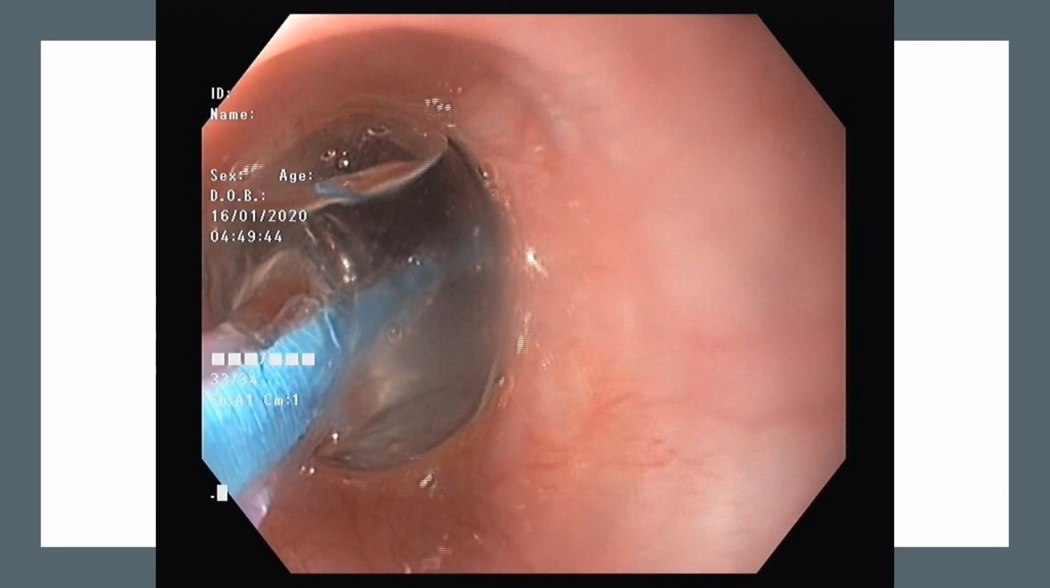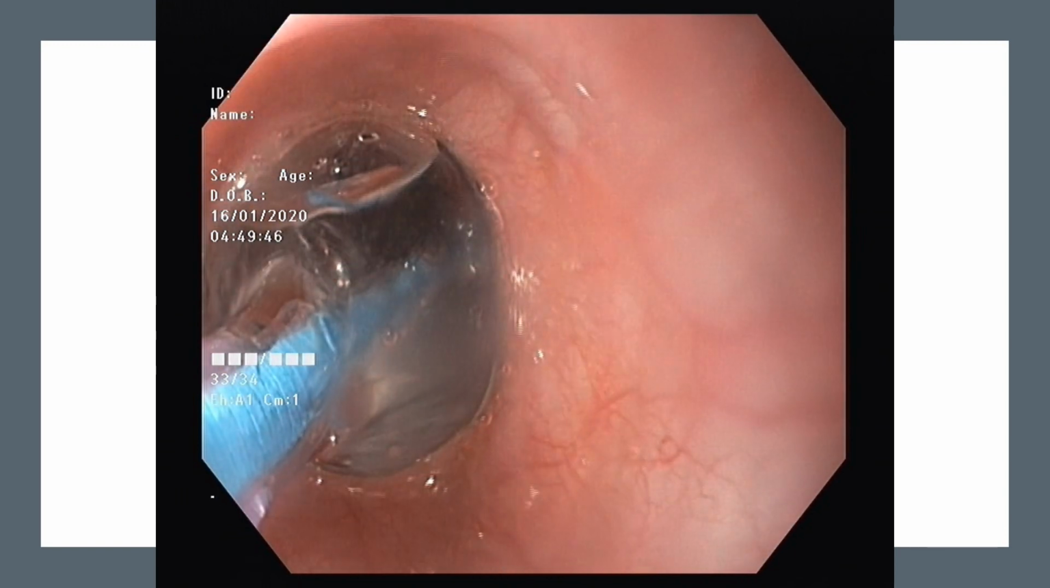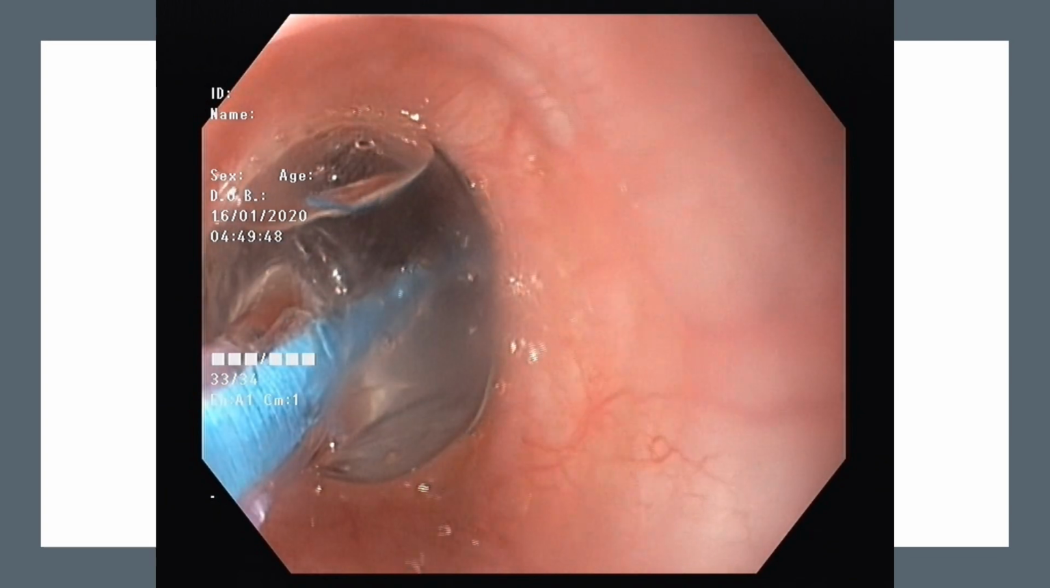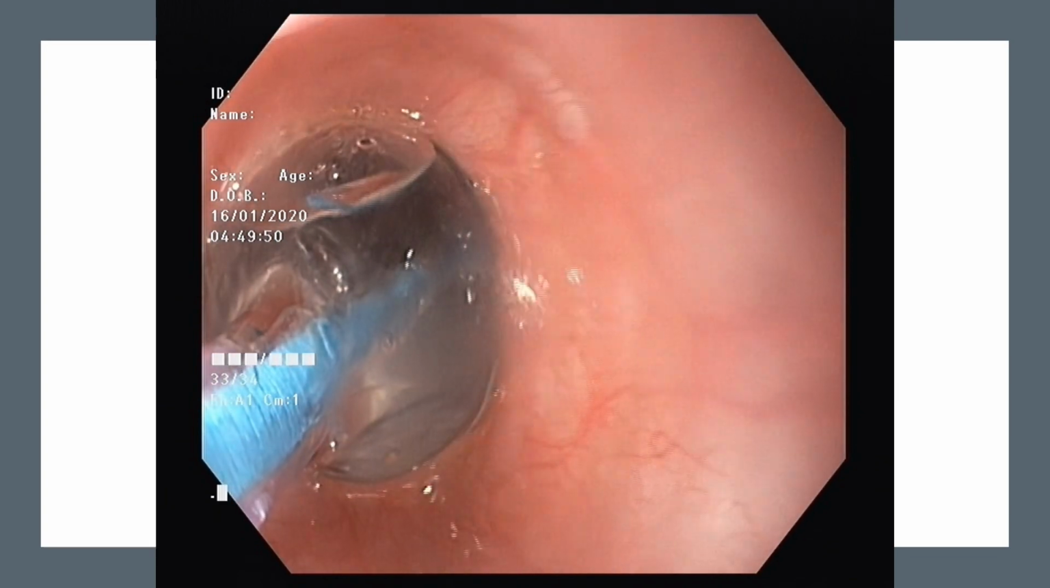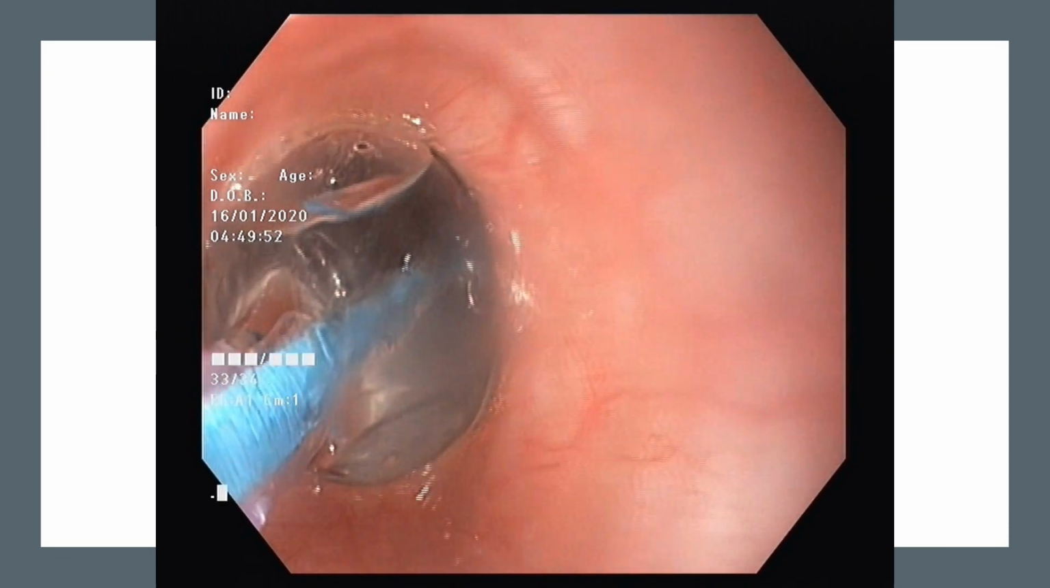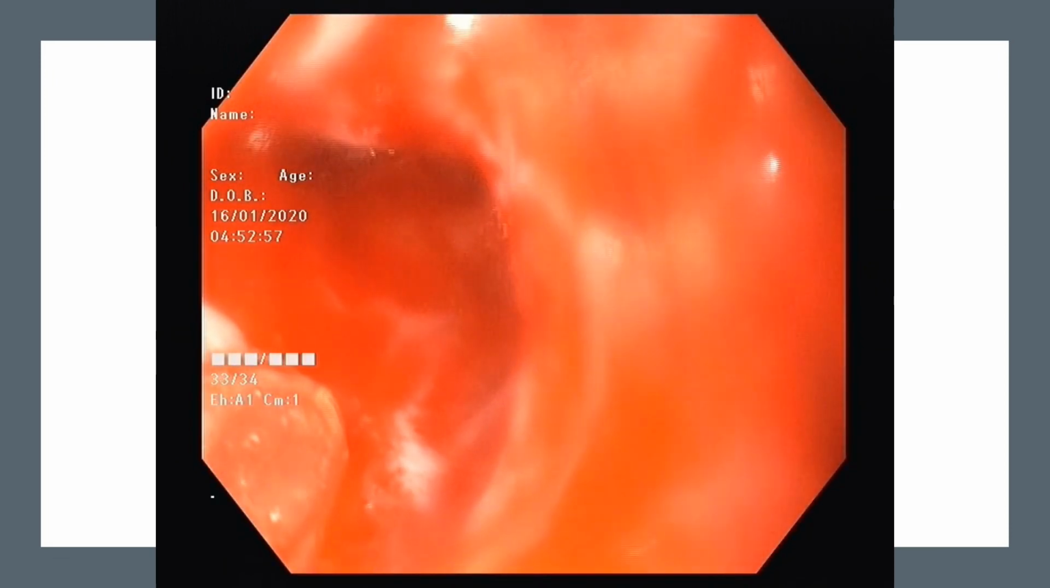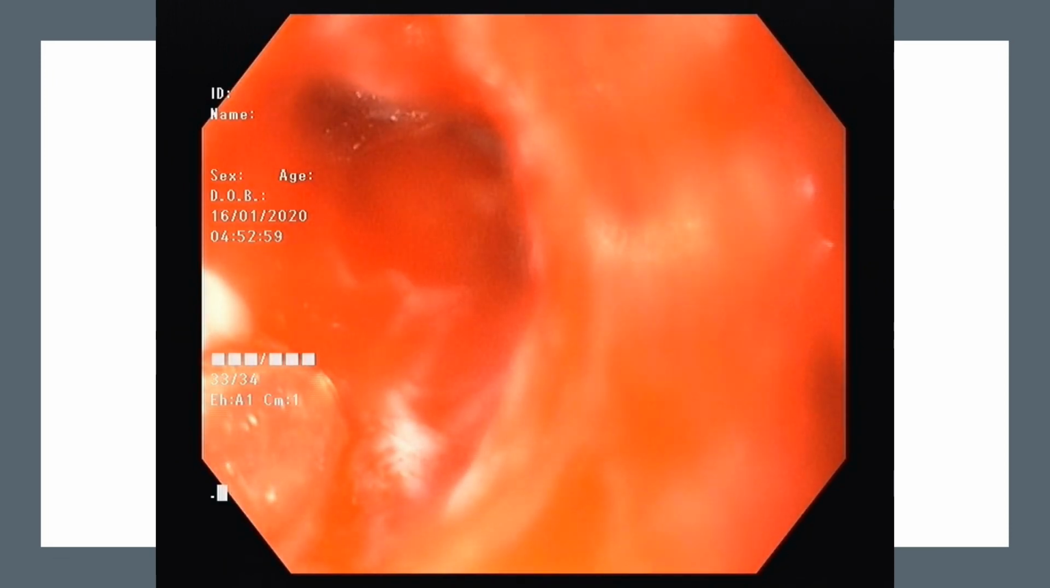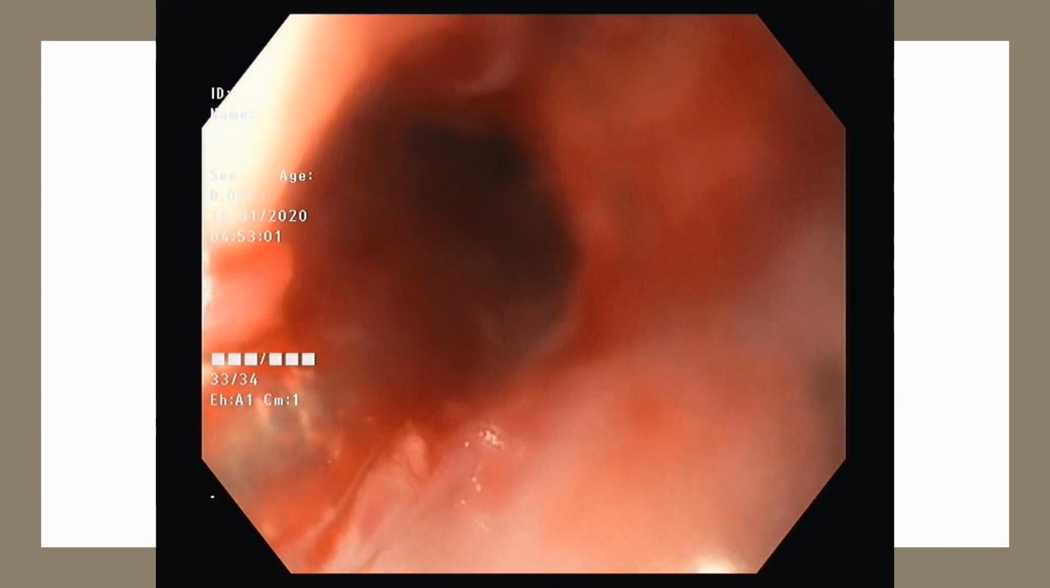So we maintain the pressure for some time. But every time we do dilatation, there is a risk of perforation, and there is a risk of hypoxia that takes place. And this is when we've injected triamcinolone.